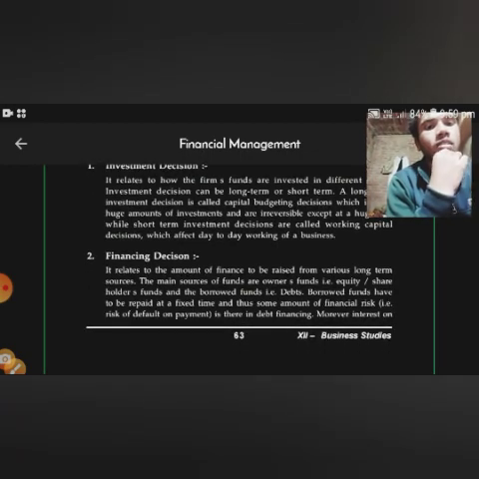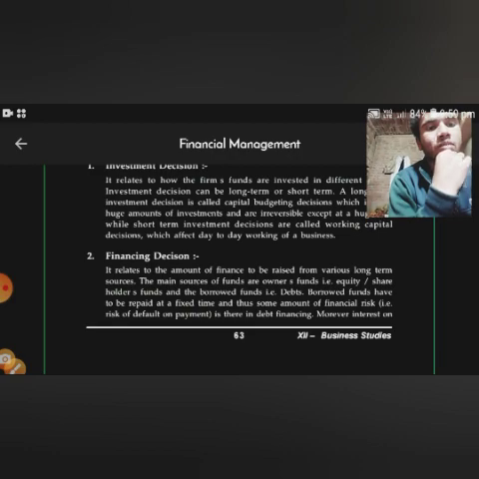Financial decision relates to the amount of finance to be raised from various long-term sources. The main sources of fund are owner fund, for example equity or shareholder fund, and borrowed fund. Debt is also an example of borrowed fund. Borrowed fund has to be repaid at a fixed time and thus involves some amount of financial risk, for example, risk of default on payment.